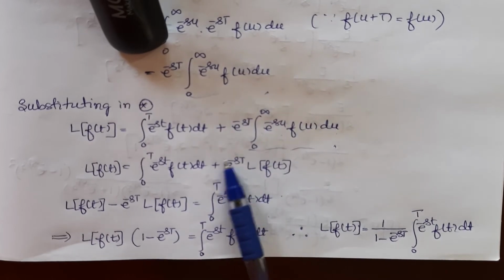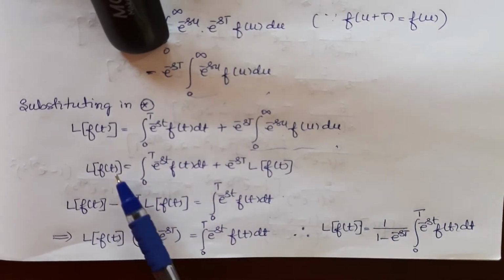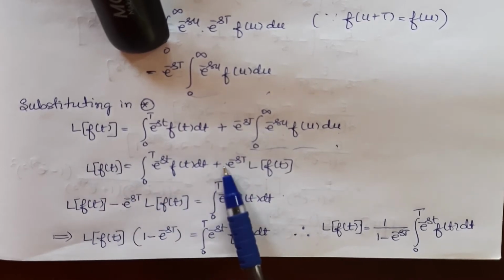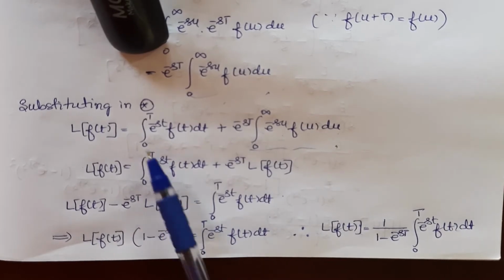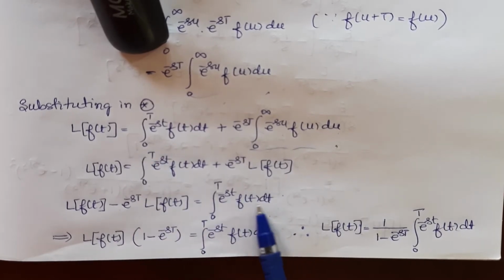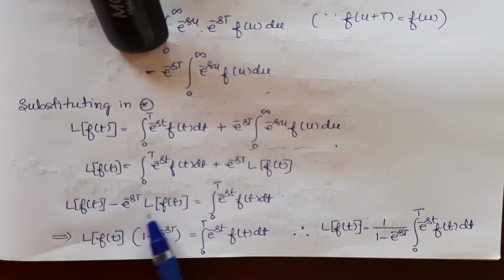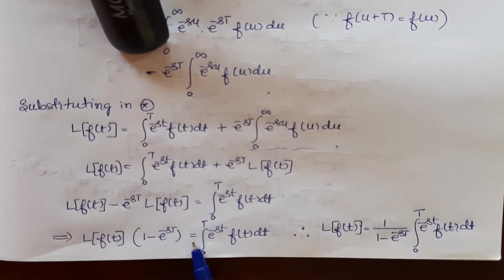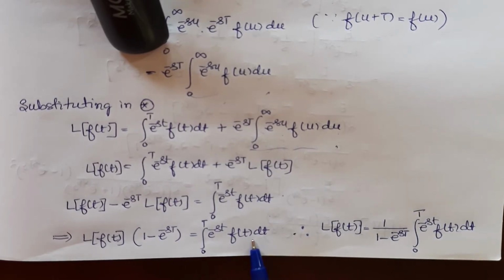Now this L of f of t and this L of f of t, we will shift to the left hand side so that I can combine the L of f of t. L of f of t minus e power minus st into L of f of t is equal to integral 0 to T e power minus st into f of t dt. This implies, if I take L of f of t common, 1 minus e power minus st equal to integral 0 to T e power minus st into f of t dt.